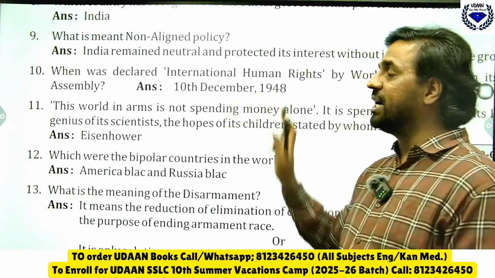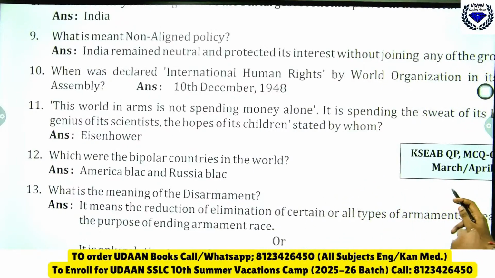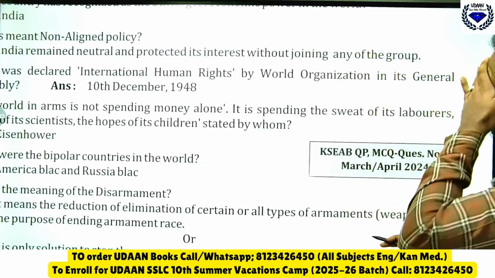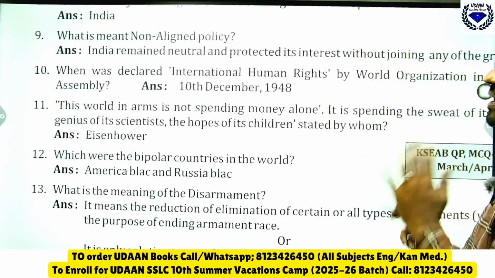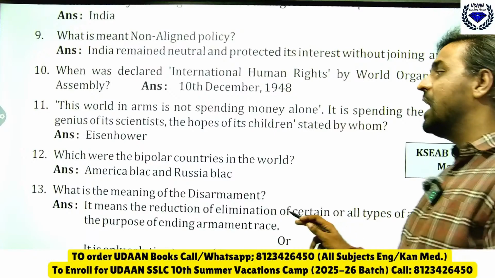When was International Human Rights declared by the United Nations in its General Assembly? 10th December 1948. Then, this world in arms is not spending money alone, it is spending the sweat of its laborers, genius of its scientists, the hopes of its children, stated by Eisenhower.